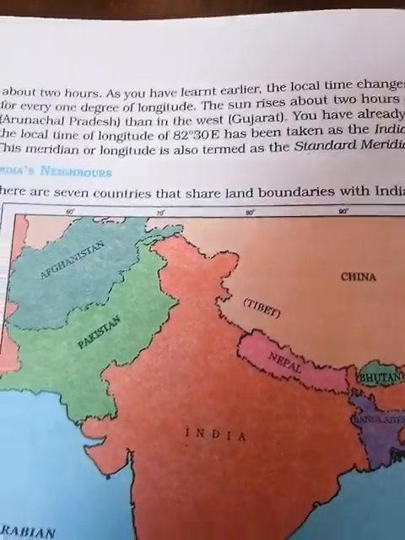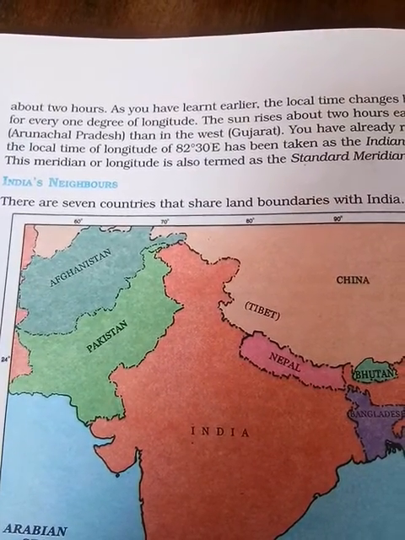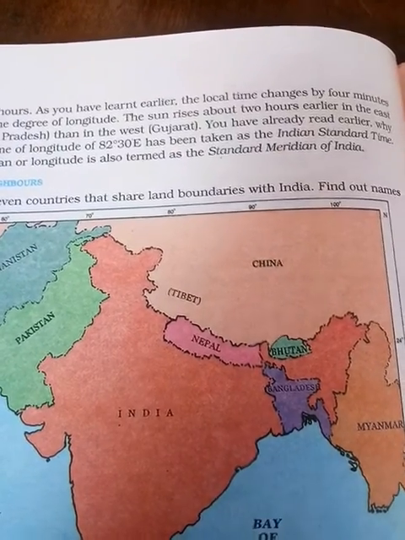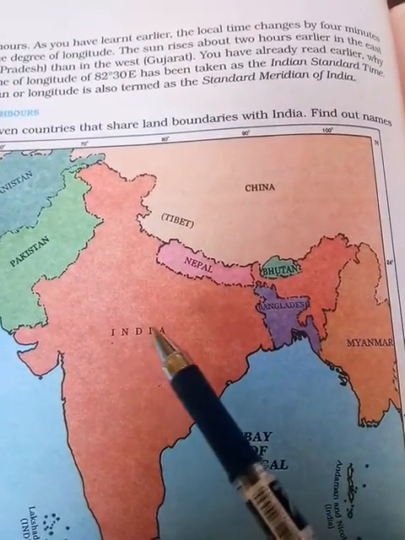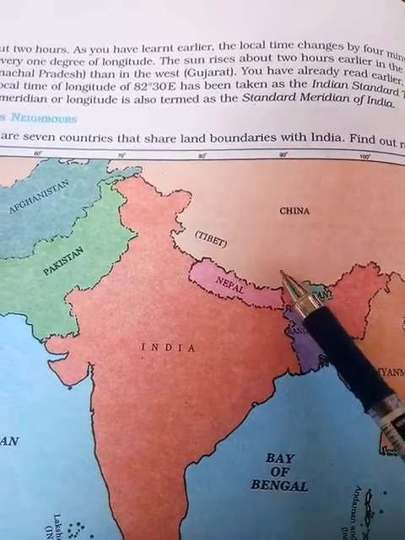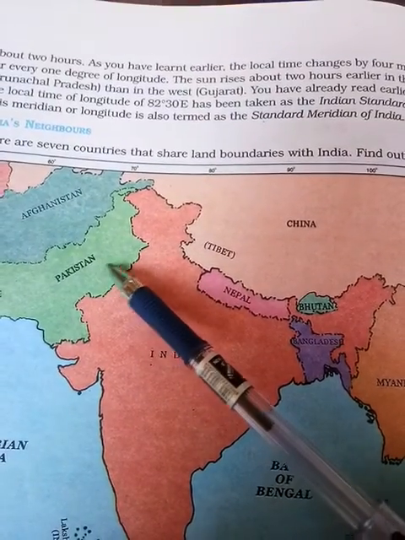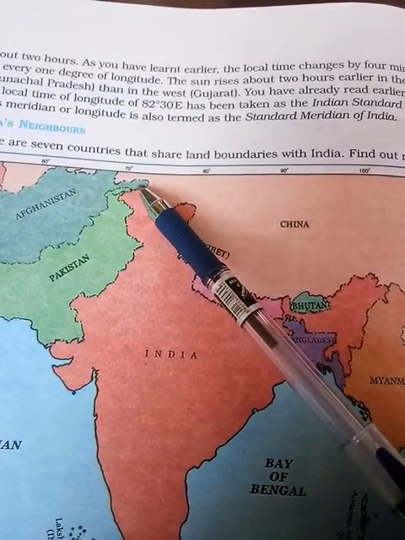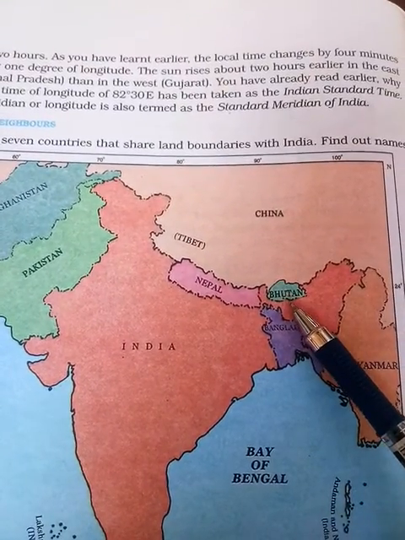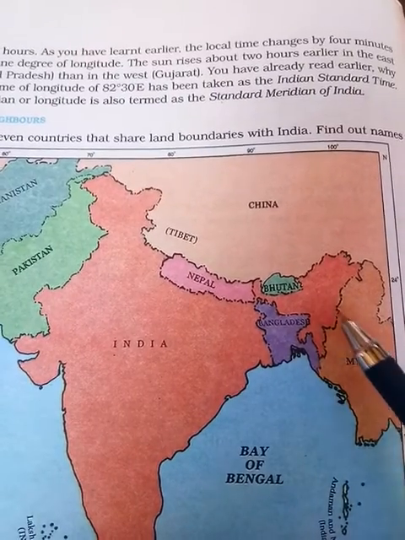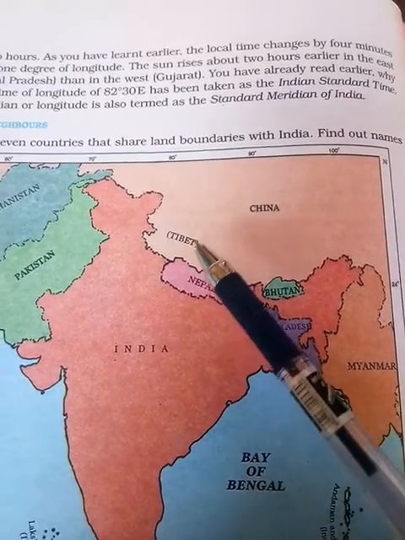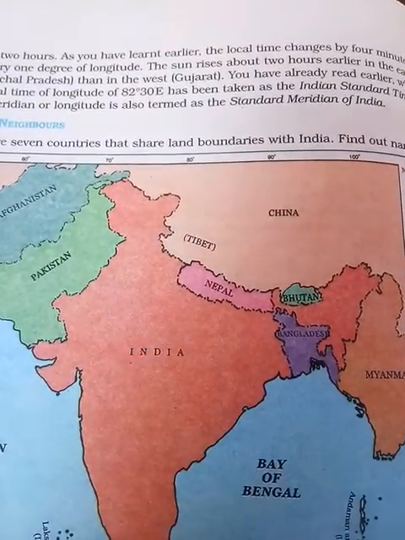Next we are going to learn about India's neighbors. There are 7 countries that share a land boundary with India. This is India, and around it 7 countries share a land boundary. Pakistan is sharing, even Afghanistan is sharing here, even Tibet, even Nepal, even Bhutan, even Bangladesh, even Burma. How many? 1, 2, 3, 4, 5, 6, 7, 7 boundaries.